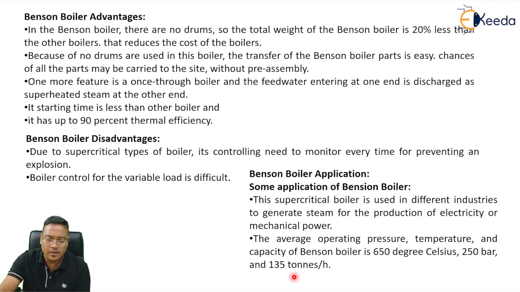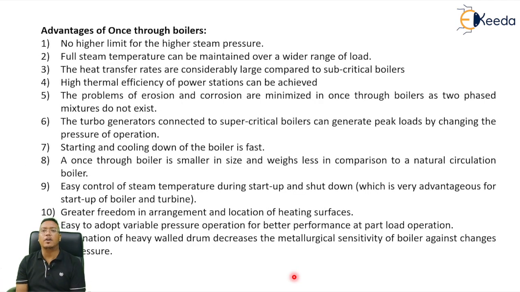Let's see some advantages of the once-through boiler or supercritical boiler. In a supercritical boiler, there is no limit for steam generation. There is no limit for higher steam generation or higher steam pressure. Full steam temperature can be maintained over a wide range of load. That means if there is a change of load, the steam temperature can still be maintained. Heat transfer rates are considerably large compared to a subcritical boiler. These boilers have high thermal efficiency.